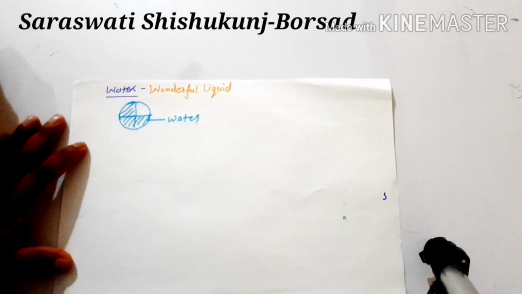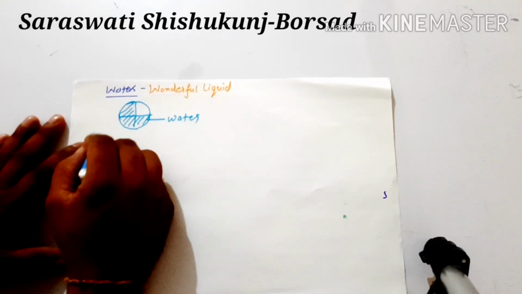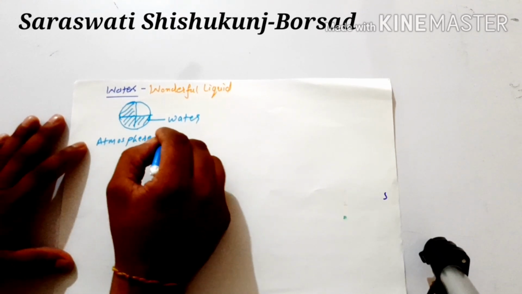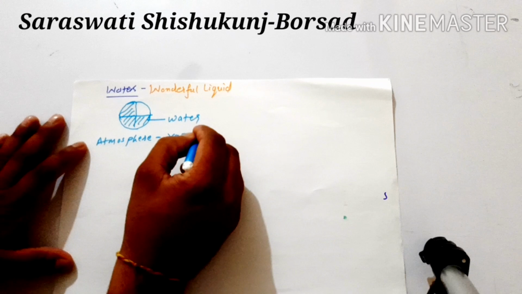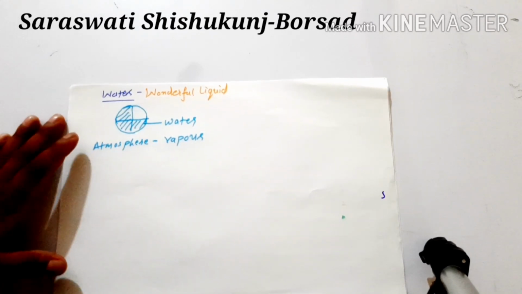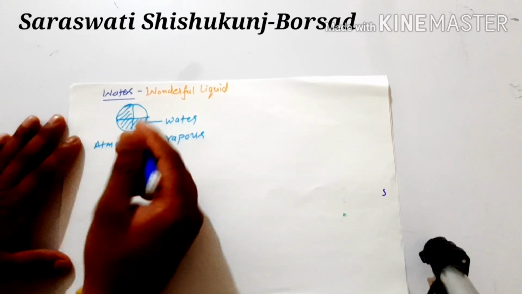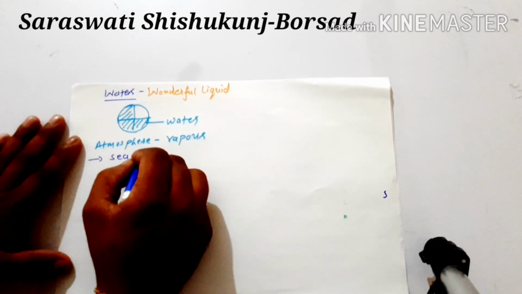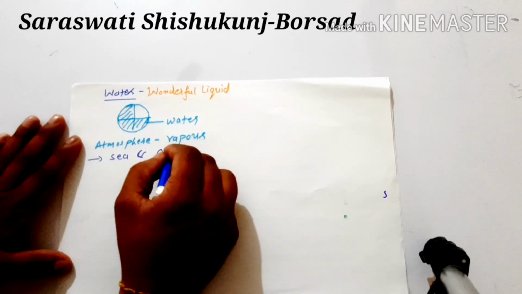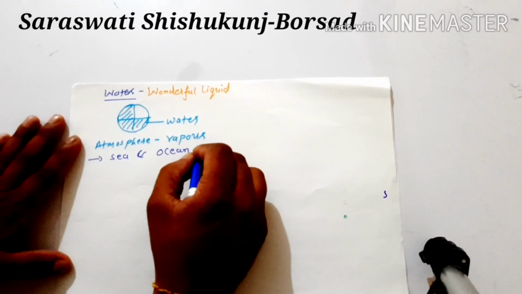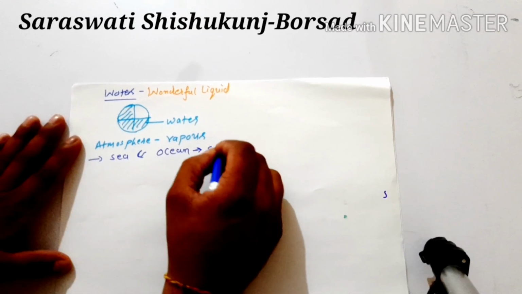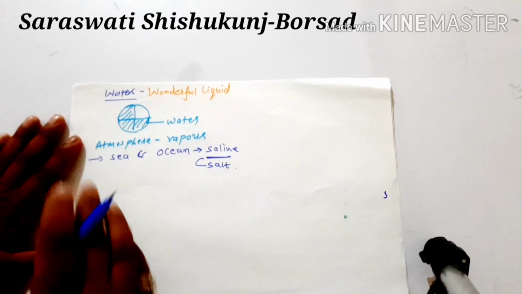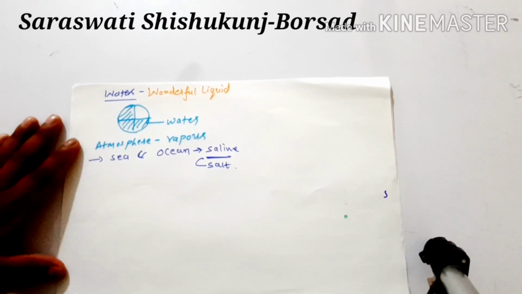Also, in our atmosphere, water is present in the form of vapor. Mostly on our planet, water is found in sea and ocean, but this water is saline. Saline means it contains salt.